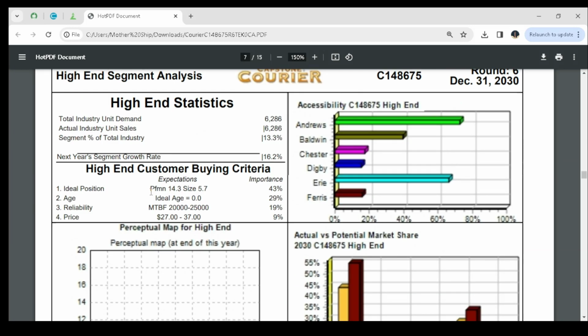At the high-end segment, this is what customers expect. An ideal positioning performance of 14.3 and size 5.7, and it has 43% importance. An age of 0.0, it has 29% importance. MTBF 20,000 to 25,000, it has 19% importance. And a price between 27 and 37, it has 9% importance.